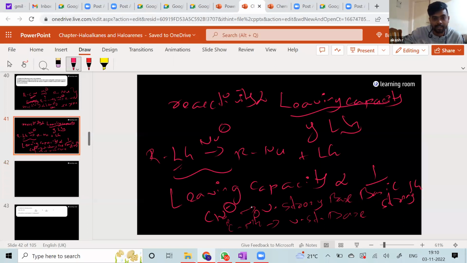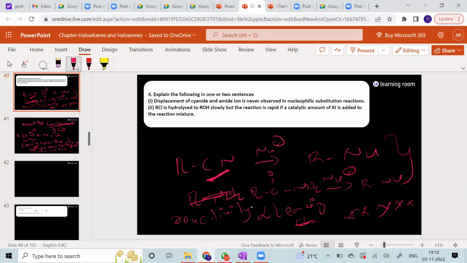Okay. Right. Next. Sir? Yeah. Sir, along with this, can we say that in cyanide, the R-C bond is more stable due to same electronegativities of the carbon? Oh, no. First of all, that's a very wrong statement. The bond might be strong, but is it because of the same electronegativity?